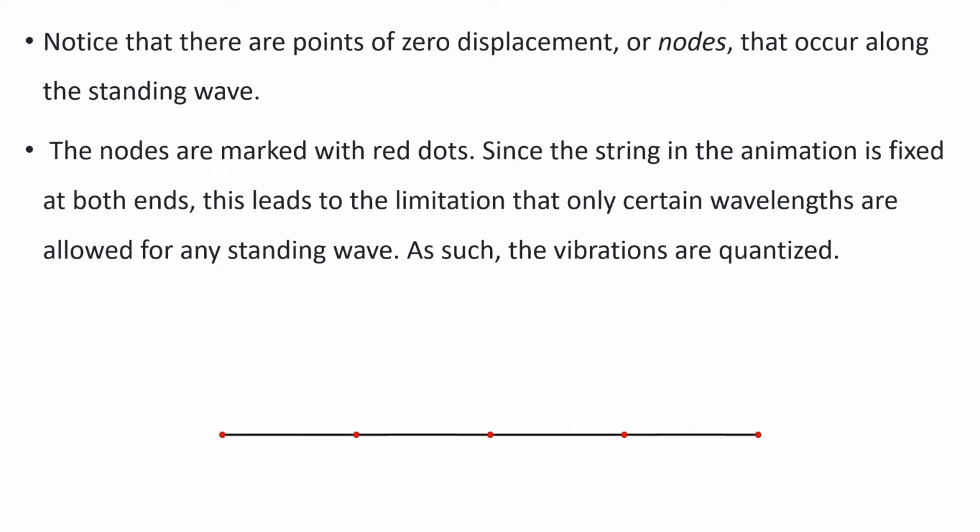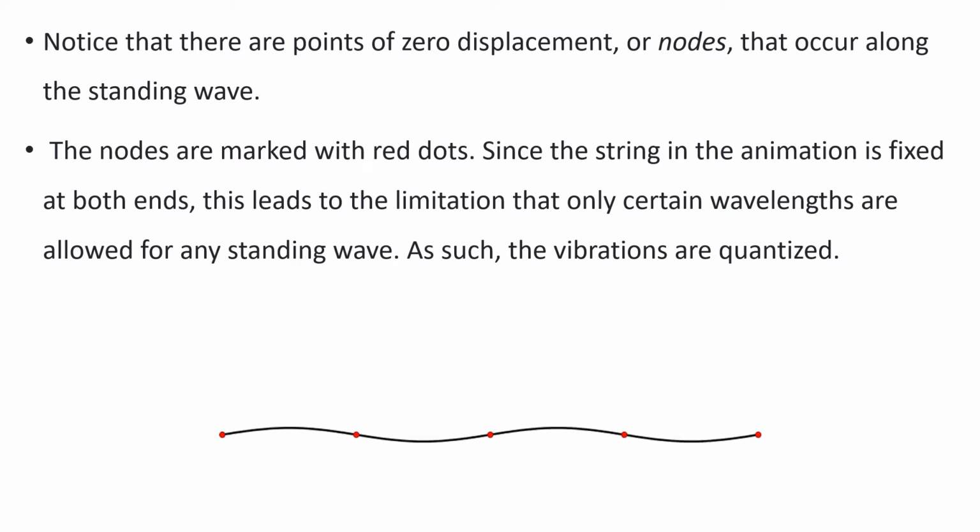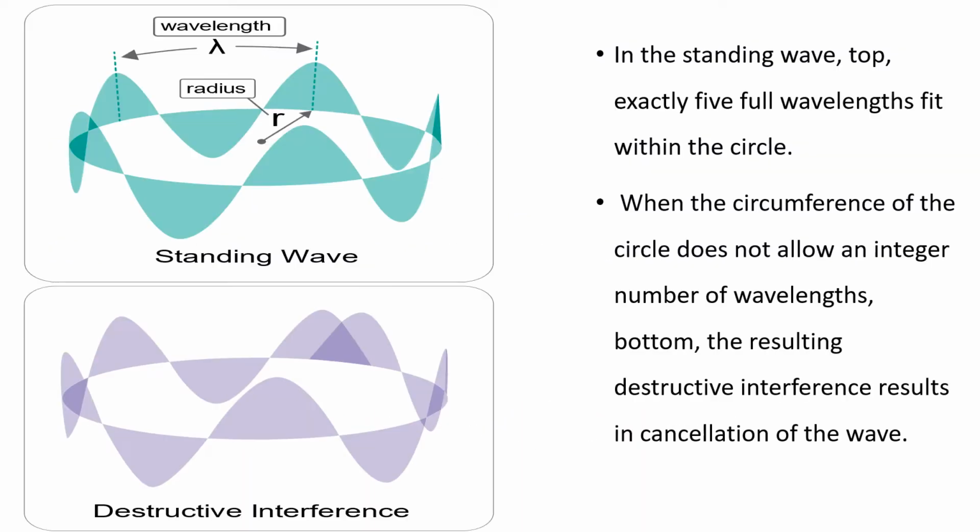Since the string in the animation is fixed at both ends, this leads to the limitation that only certain wavelengths are allowed for any standing wave. As such, the vibrations are quantized. In the standing wave, exactly 5 full wavelengths fit within the circle, as shown in the top figure. When the circumference of the circle does not allow an integer number of wavelengths, the resulting destructive interference results in cancellation of the wave, as shown in the bottom figure.